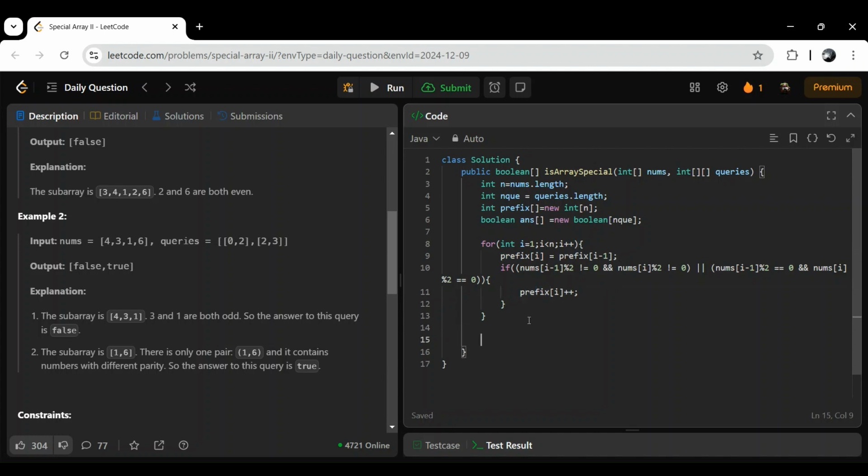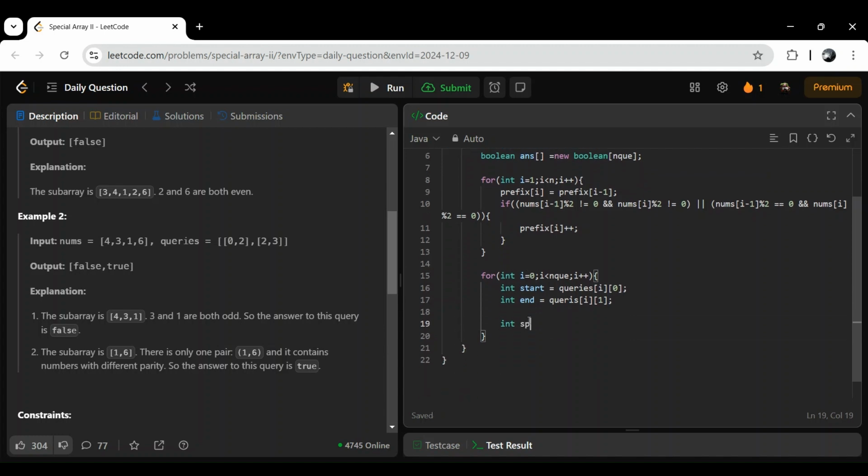So now we got our prefix array. Now let's traverse our queries array. Now we want our int start. What is start? Is equal to queries of I 0. Int end is equal to queries of I 1.